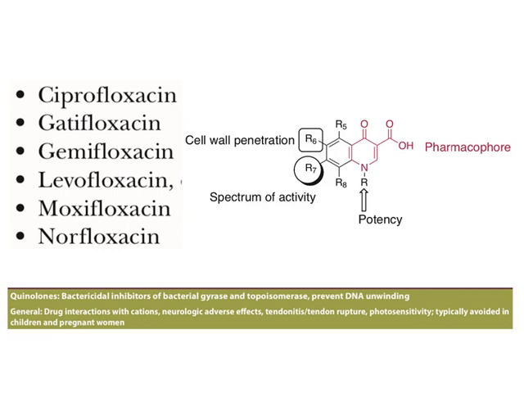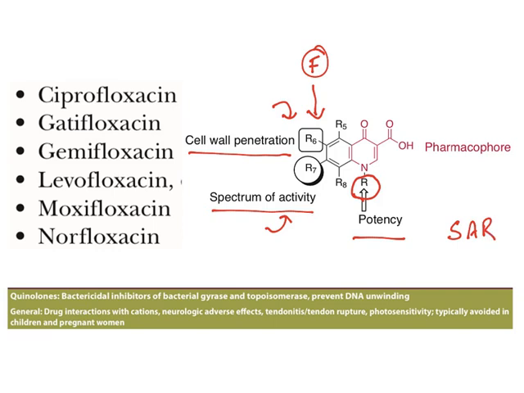Now leaving that, see, all other substitutions will increase cell wall penetration or spectrum of activity. Mostly at this sixth position, a fluorine is substituted, hence they are known as fluoroquinolones. Substitution at R position also increases potency. This is a general SAR pattern of fluoroquinolones.